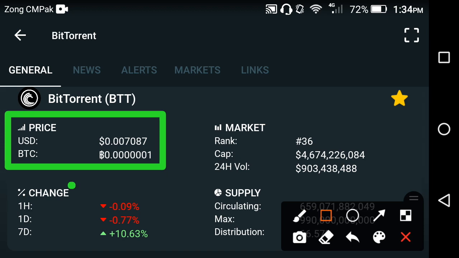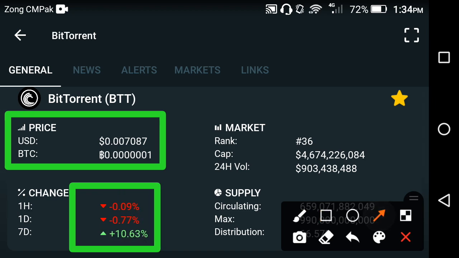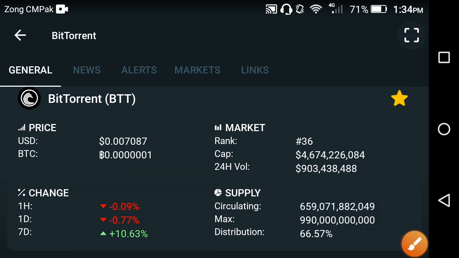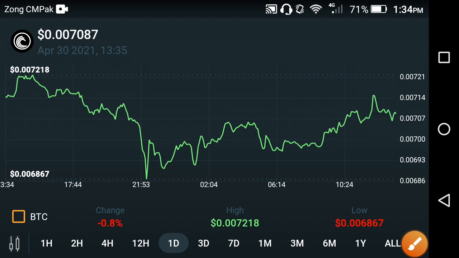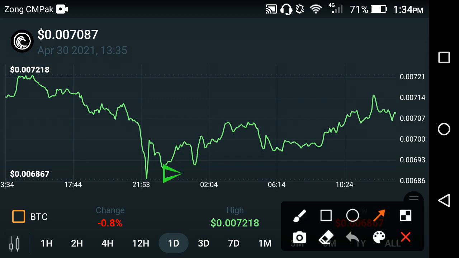And if we talk about the price change, as you can see here, the last 1 hour and last 1 day change is negative. Only the last 1 week change is positive, friends. That means the Bittorrent token's falling period started over the previous 1 day. Now I feel that is the last 1 day price prediction chart, friends.